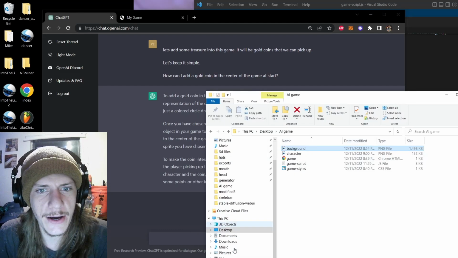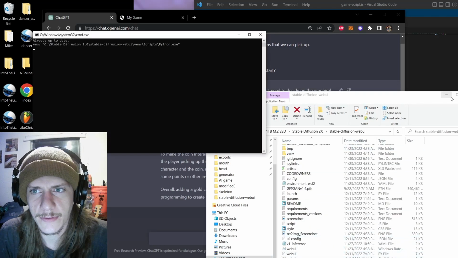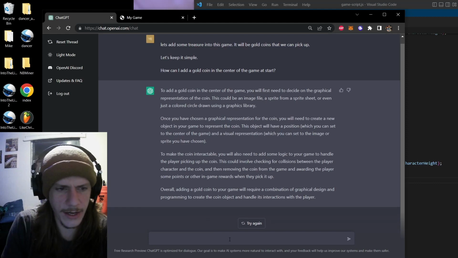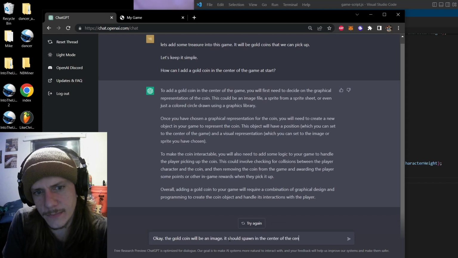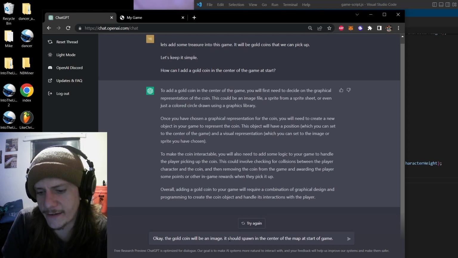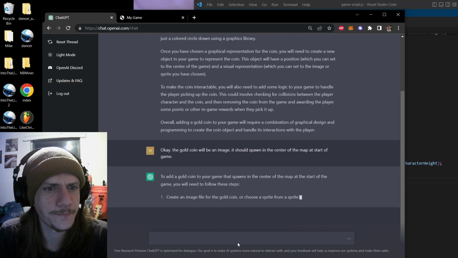So I'm going to go ahead and relaunch my Stable Diffusion because now I want to make a gold coin. So we'll have that running in the background. So yeah, alright. So to make the coin interactable, you need to add some logic. Okay, the gold coin will be an image. It should spawn in the center of the map at start of the game. And if you pick it up, no, actually I'm not going to add functionality to it yet because that's honestly probably asking too much in one command.